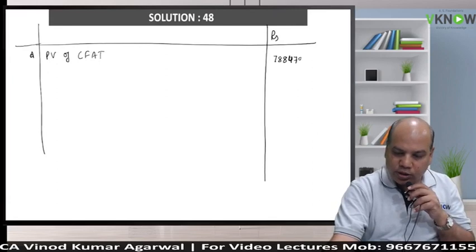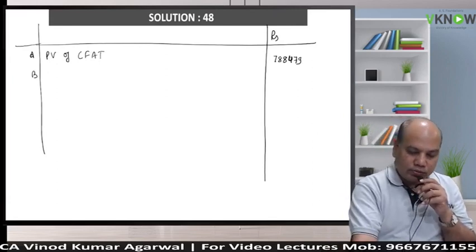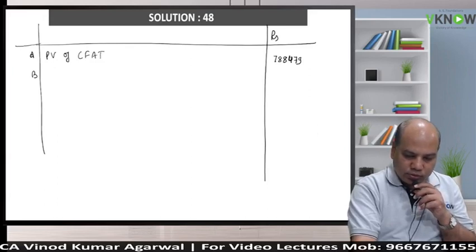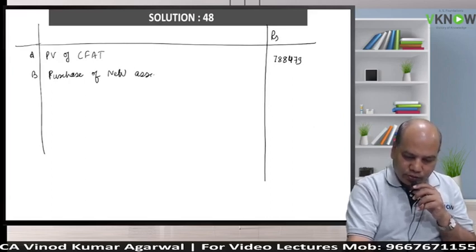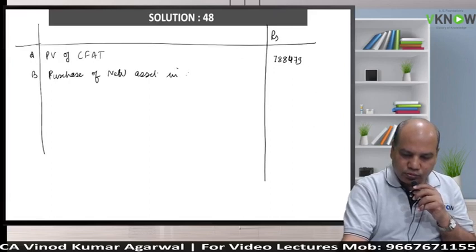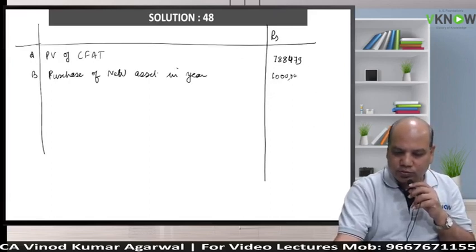This is my in-between years CFAT. Then write down purchase of new asset in year 0, 10 lakh.